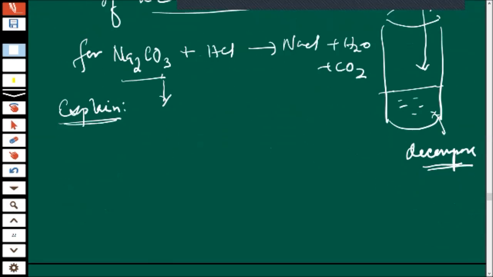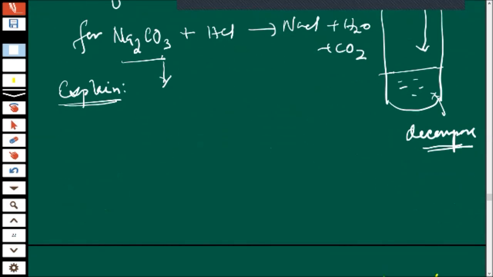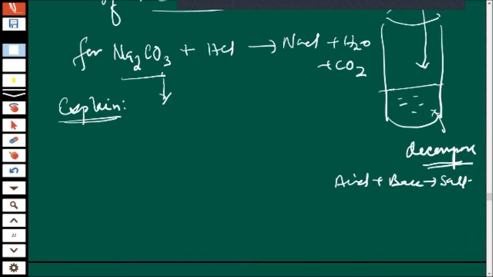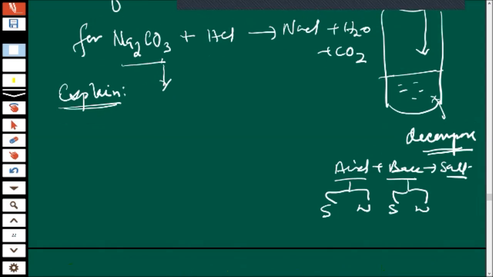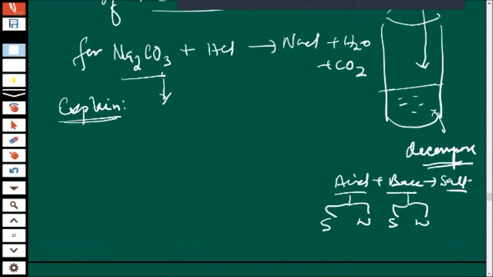Every time you know that a salt is made up of an acid radical and a basic radical, isn't it? Acid plus base will give you salt. Salt plus water, water sometimes may or may not be formed, but acid plus base compulsorily gives salt. Now this acid may be strong or weak, and the base may be strong or weak. So generally four types of salts are there.